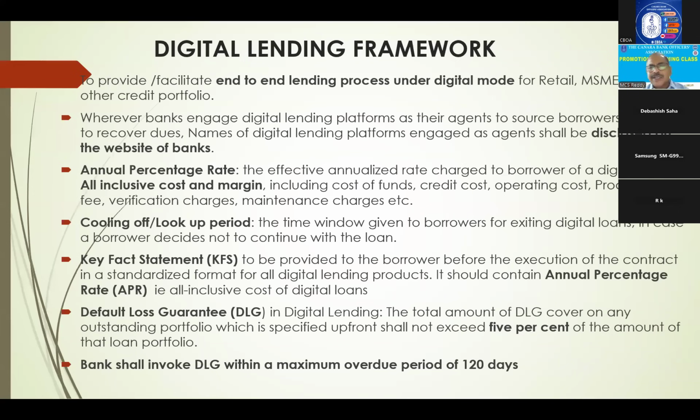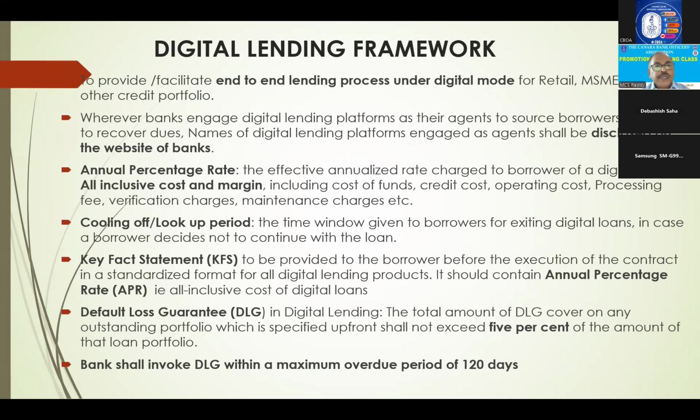So, digital lending framework. Here it is nothing but end to end, everything is digital. People will approach through digital, the entire KYC, etc., everything will be done digitally only. The only thing is the annual percentage rate. Here it means per annum interest and other charges, how much you are charging, that is APR. We have to disclose transparently all-inclusive costs.